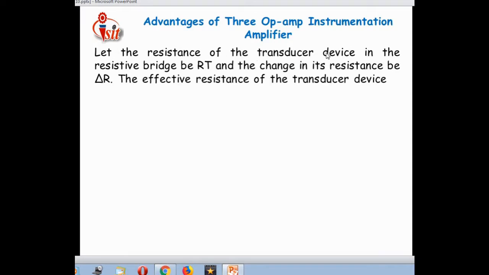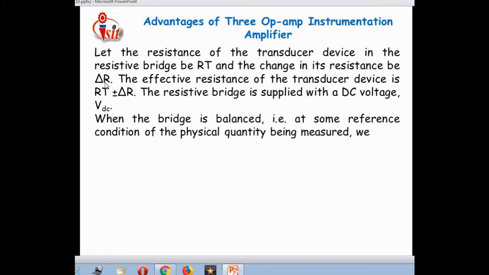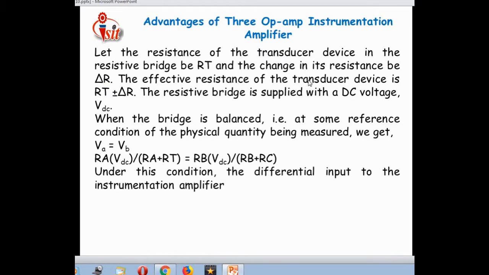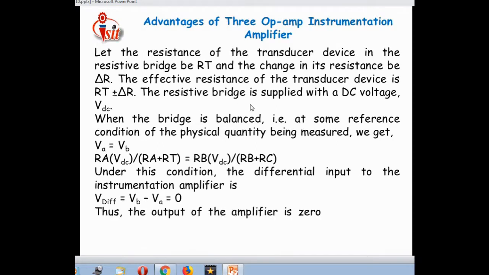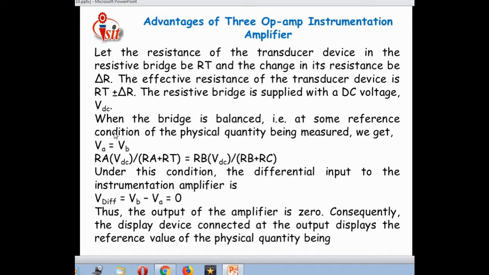Let the resistance of the transducer device in the resistive bridge be RT, and the change in its resistance be delta R. That means whenever the resistance value changes, that change is denoted by the letter delta. The effective resistance of the transducer device is RT plus or minus delta R. The resistive bridge is supplied with a DC voltage, VDC, the supply voltage. When the bridge is balanced, that is at some reference condition of the physical quantity, we get VA is equal to VB.